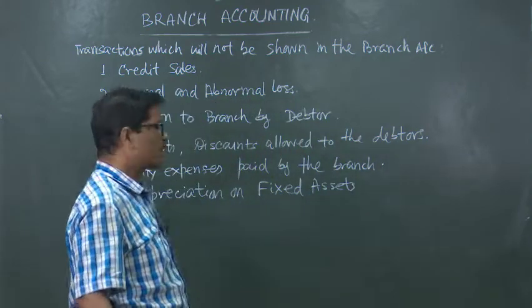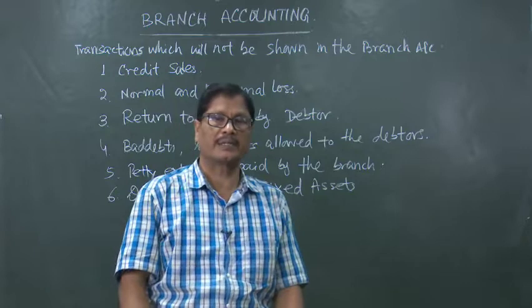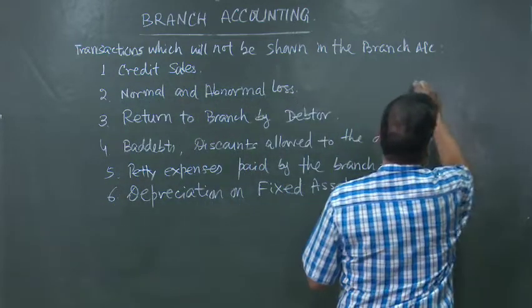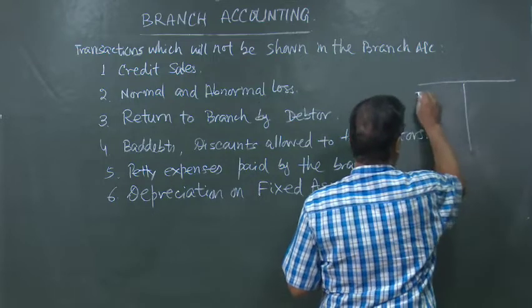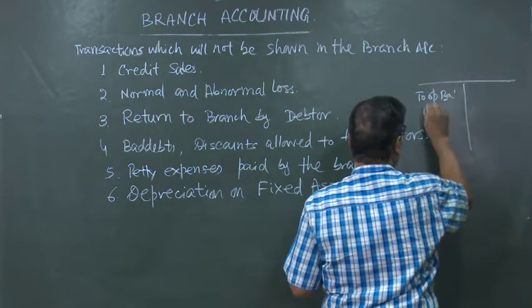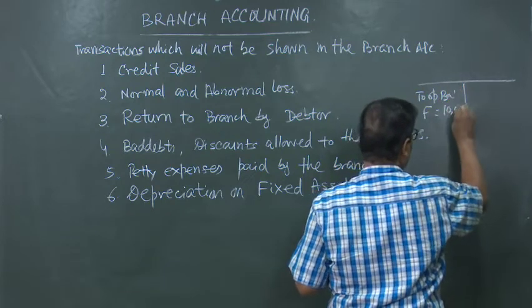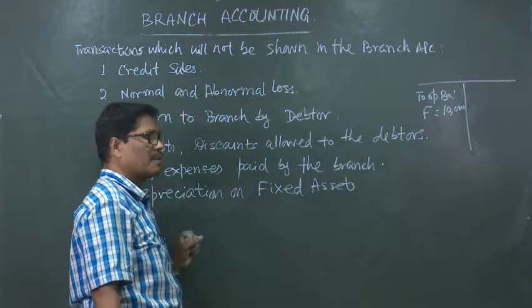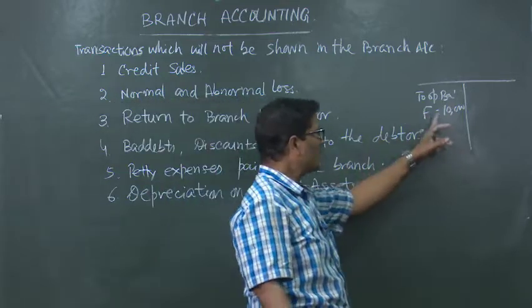Depreciation on fixed assets also will not be shown in the branch account. Then how are they accounted for? They are accounted for like this. Suppose the opening balance of furniture was 10,000 and we have to provide depreciation at the rate of 10% per annum for the full year. So, that is coming to 1,000.